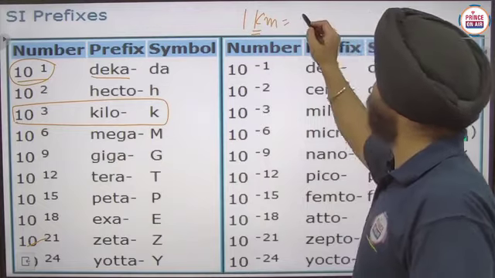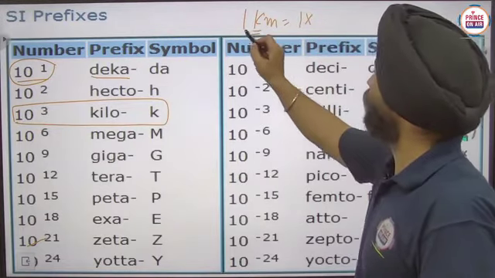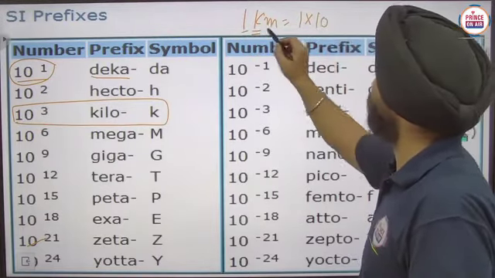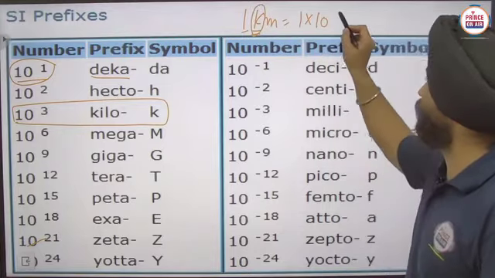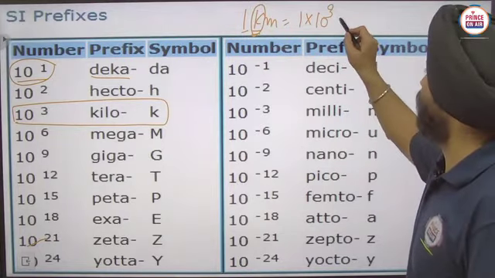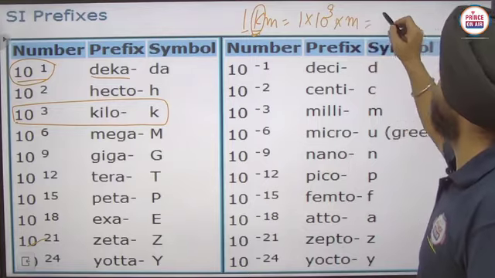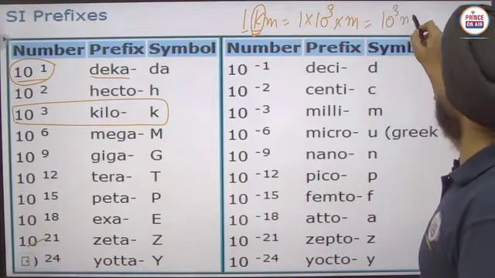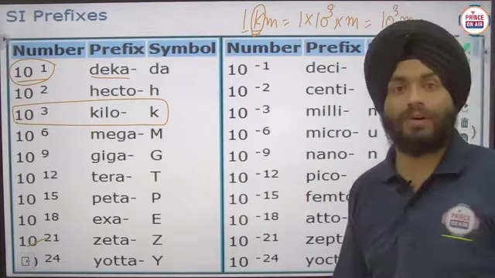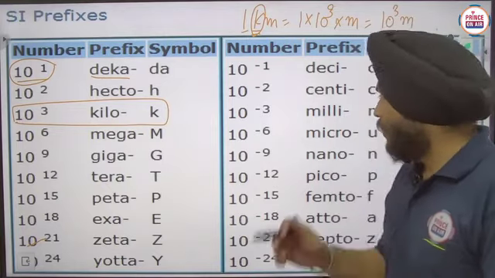So 1 into 10 raised power 3 in place of kilo, and in meter, so it will become 10 raised power 3 meter. Okay, 1000 meter. Is it clear now?